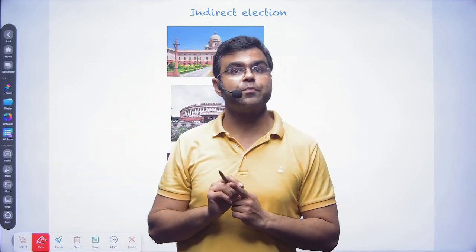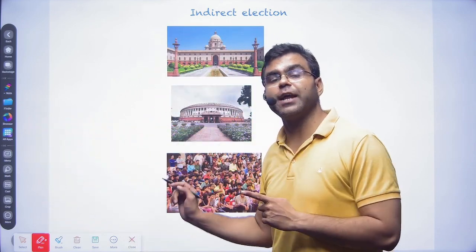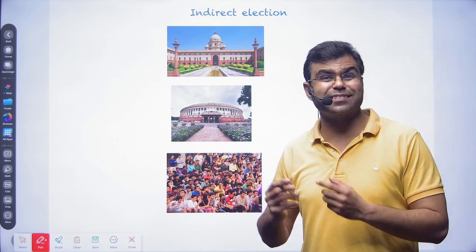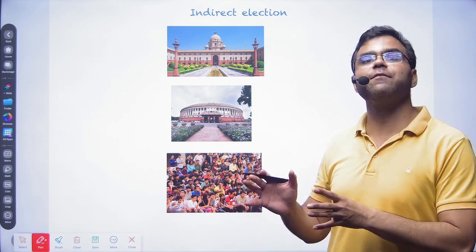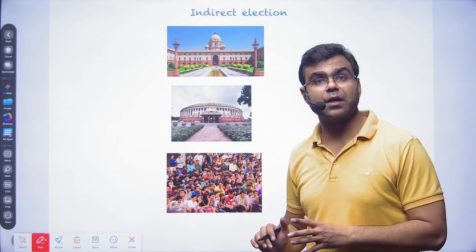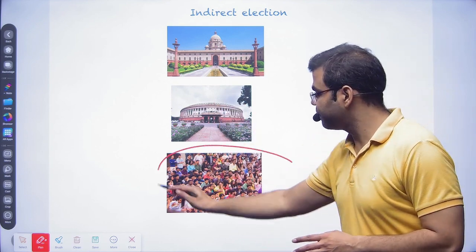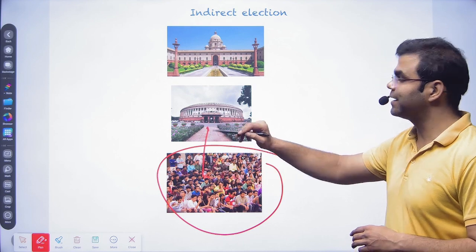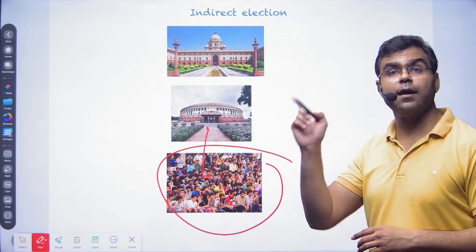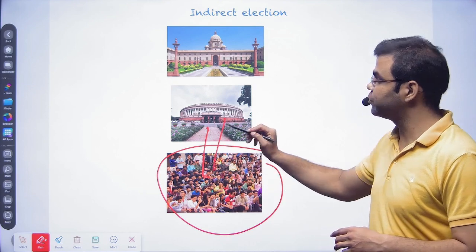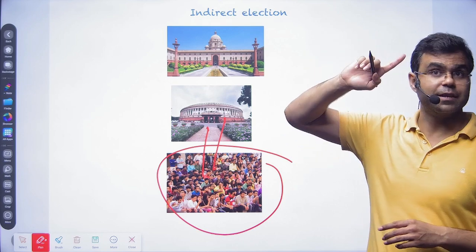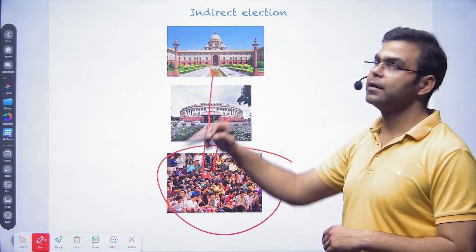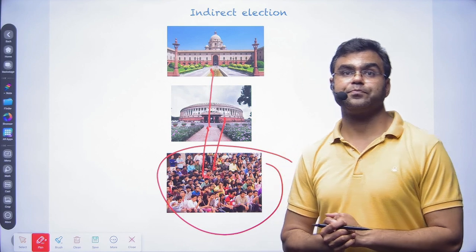But to conduct the presidential election, if we allow everyone to vote, it is going to create a very cumbersome process. So to avoid that, we came up with the idea of indirect election. What is an indirect election? We, the people of India, elect our MPs and MLAs from our constituencies, and we send them to the parliament and state legislative assemblies, and they will then select the president. So that's our whole process.